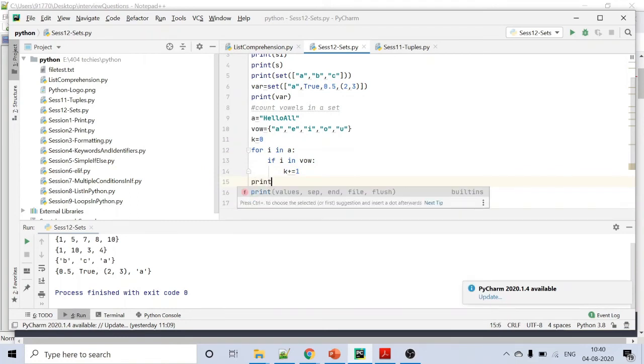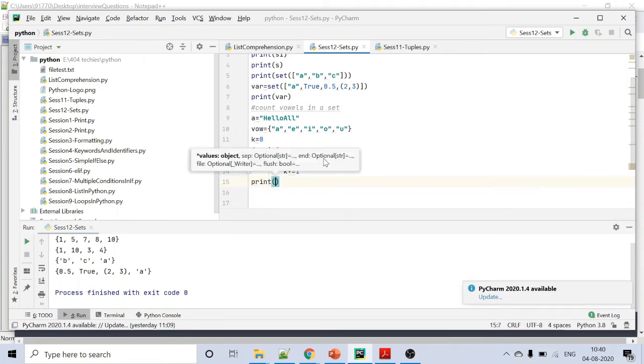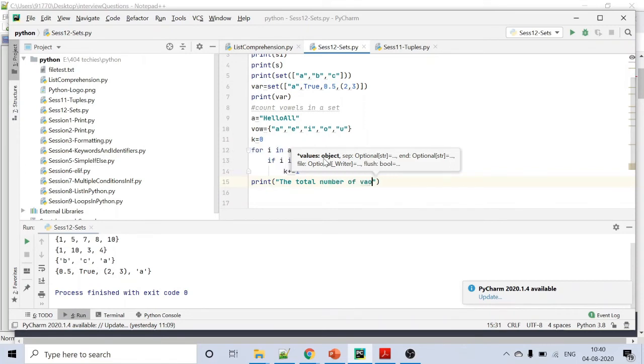Finally I'm printing the count, since I just wanted the number of vowels in the string. Total number of vowels in the given string is k.